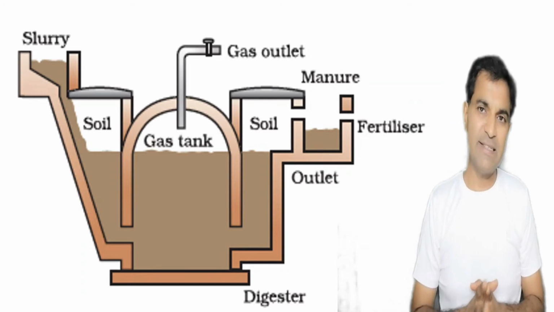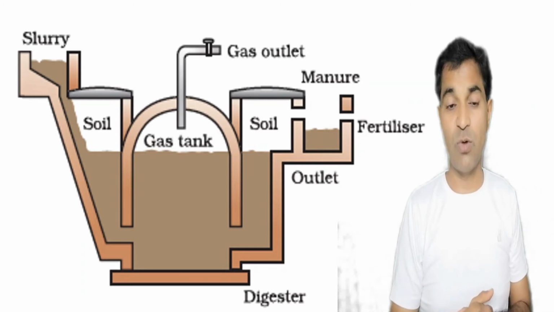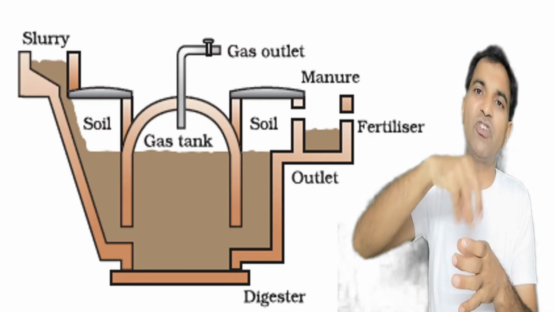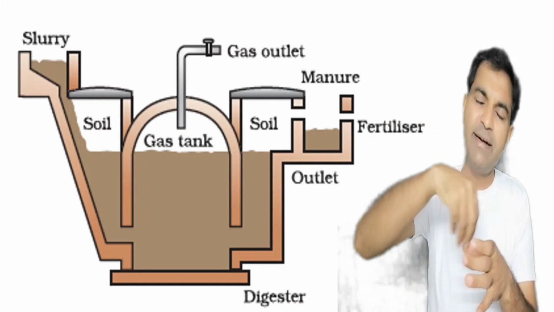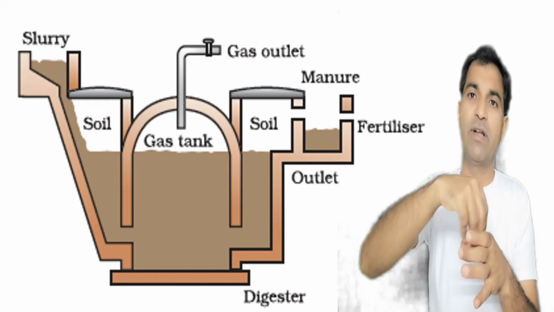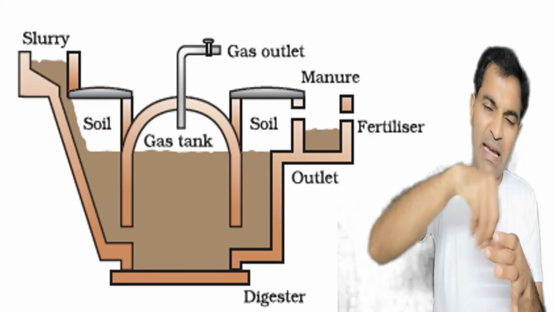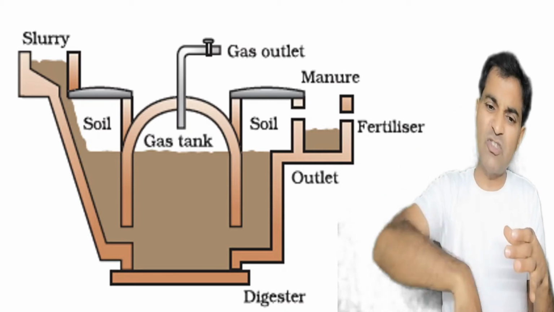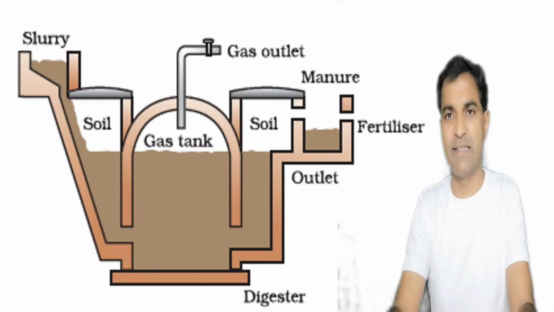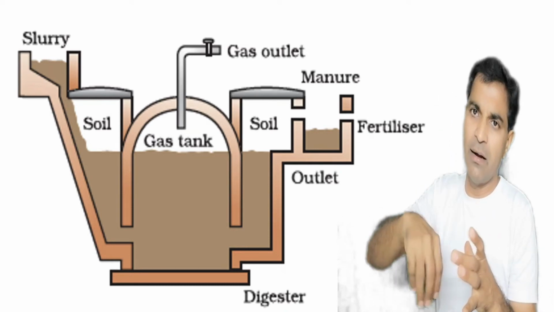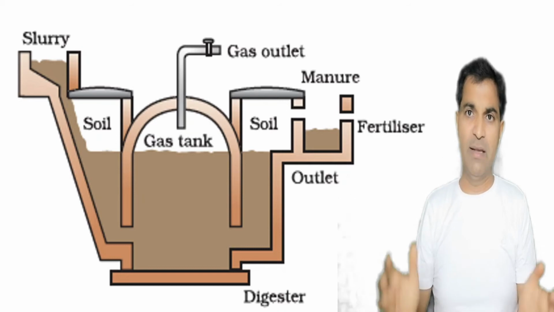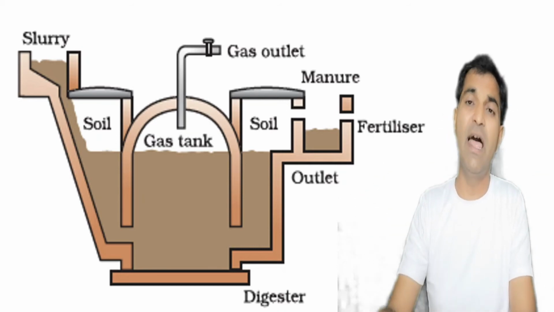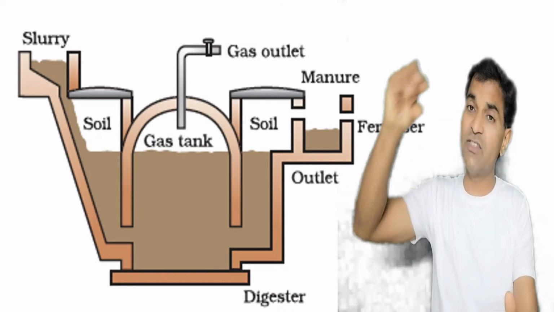Now let us try to understand the working principle of gobar gas or biogas. When we dump a slurry, now what is slurry? Slurry is nothing but the mixture of gobar or cow dung and or biomass and water. We mix it up, make a slurry, and that slurry is passed into a gas tank that is known as a digester. Now anaerobic degradation of this biomass, this slurry, this cow dung and water will take place in this gas tank or digester, and gas will be generated.